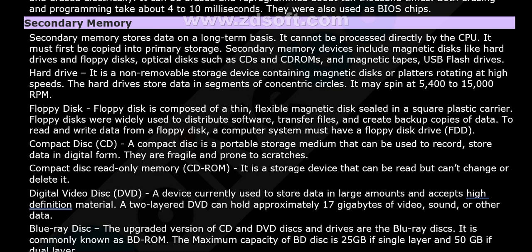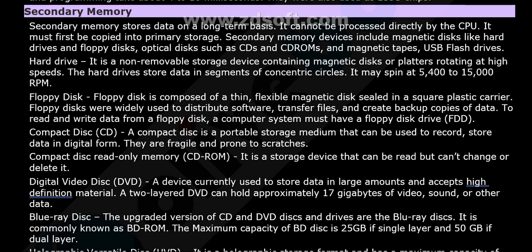What about the floppy disk? A floppy disk is composed of a thin, flexible magnetic disk sealed in a square plastic carrier. Floppy disks were widely used to distribute software, transfer files, and create backup copies of data. To read and write data from a floppy disk, a computer system must have a floppy disk drive. CDs almost completely replaced the floppy disk.